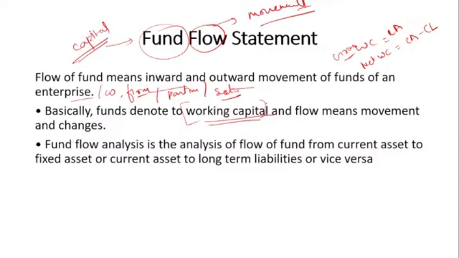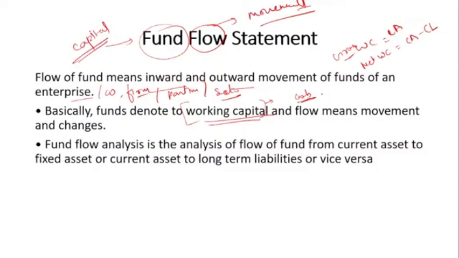Working capital shows the day-to-day requirement of the operation, that means the company's operation. So they need working capital, and working capital is nothing but your cash equivalent.